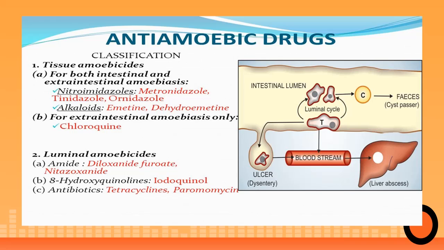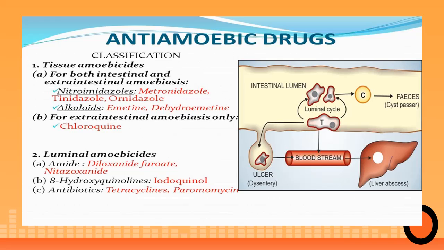So the first class is tissue amoebicides, the drugs which are effective in both intestinal as well as extraintestinal amoebiasis. First, nitroimidazoles, which are the very common anti-amoebic drugs prescribed: metronidazole, which is also called Flagyl, tinidazole or ornidazole. And alkaloids, which are not much prescribed because of their very serious side effects: emetine, dehydroemetine and so on. And for extraintestinal amoebiasis, you have a special drug called chloroquine, because it has an ability to get stored in the liver.